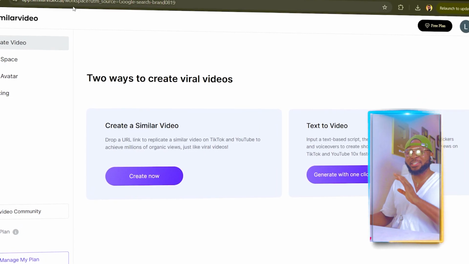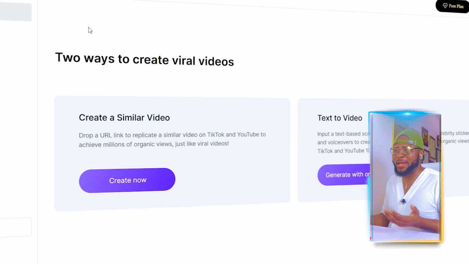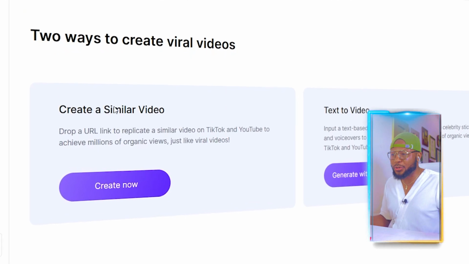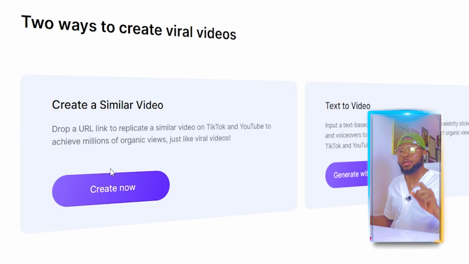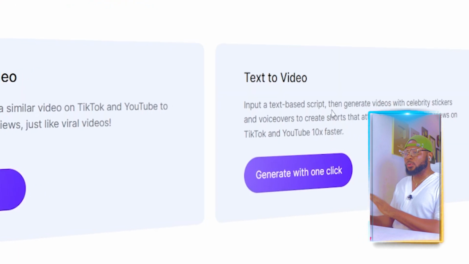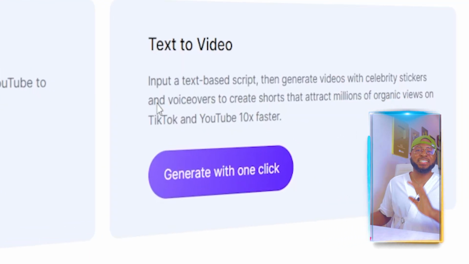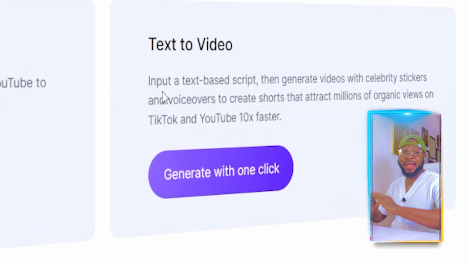So now that I've signed in, there are two major ways to create viral videos with this platform, and the first one is create a similar video. That is, you're going to get a viral link maybe from YouTube, Instagram, TikTok, any of these platforms. Once you see a video that has gone viral and you want to replicate that, all you have to do is to just copy the link and then come right here and recreate that. I'm going to be walking you through how to do that. And then for this one is text to video. It just converts your text to video and you're good to go.